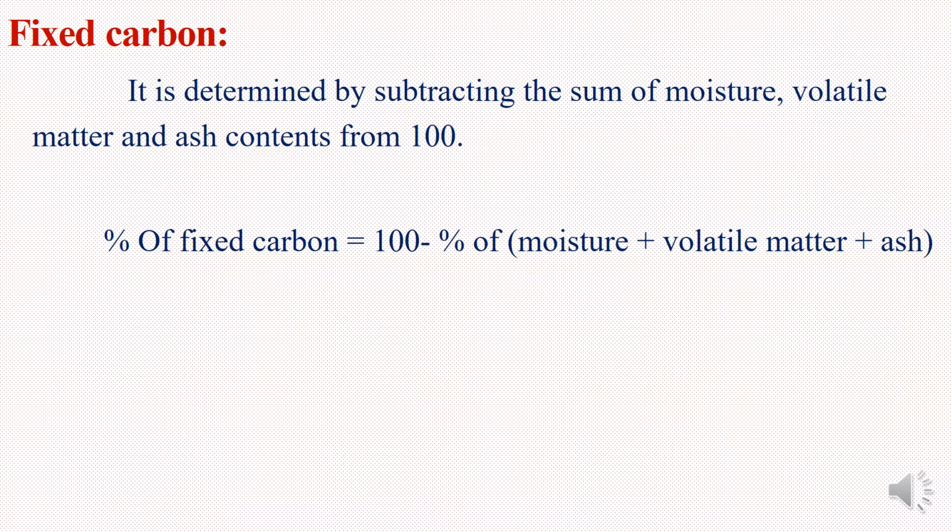Fixed carbon. It is determined by subtracting the sum of moisture, volatile matter and ash contents from 100. The formula is: percentage of fixed carbon is equal to 100 minus the sum of percentage of moisture content plus volatile content plus ash content.